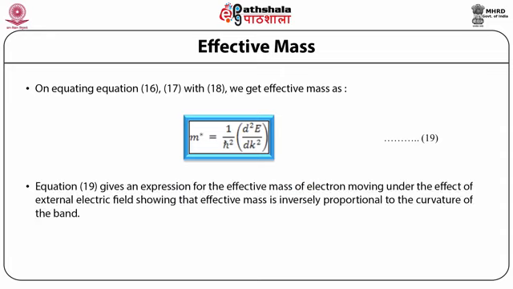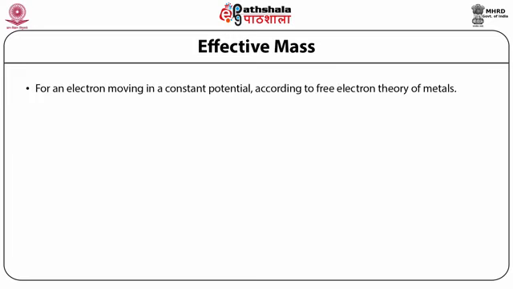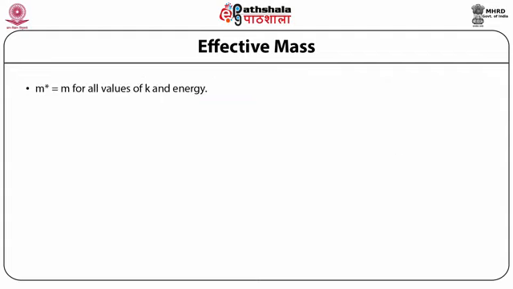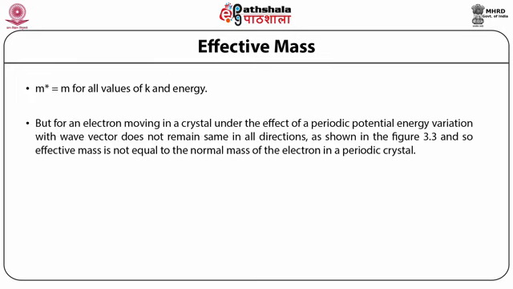From this equation, we find that the effective mass of an electron moving under the effect of an external electric field is inversely proportional to the curvature of the band. For an electron moving in a constant potential, according to the free electron theory of metals, E = ħ²k²/2m, and the effective mass equals m for all values of k and energy. But for an electron moving in a crystal under the effect of a periodic potential, the variation with wave vector does not remain the same in all directions, as shown in figure 3.3. So the effective mass is not equal to the normal mass of the electron.